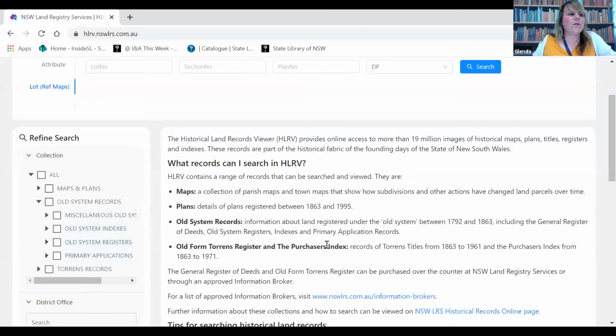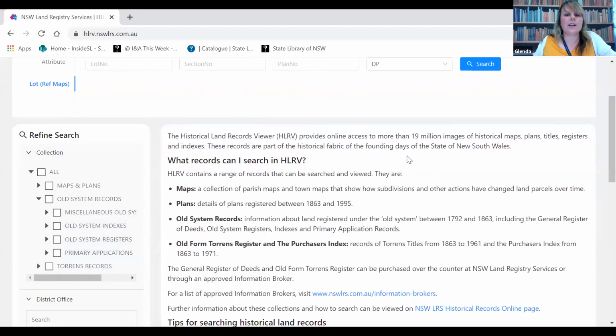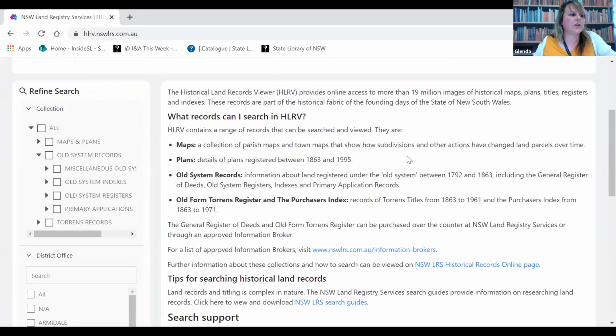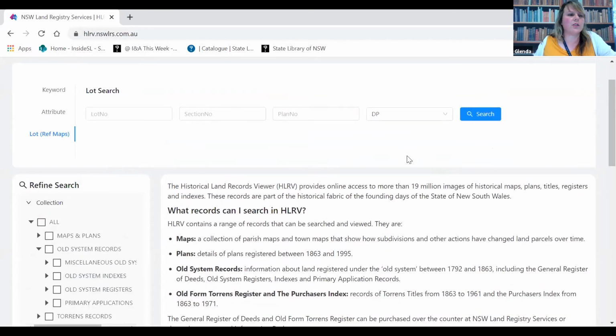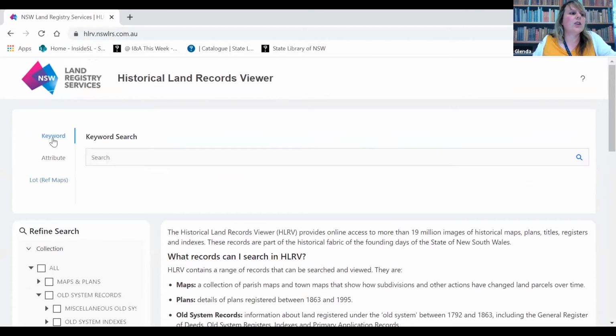Now below on the right is information on HLRB, including some great guides, tips on searching, and information on paid research. Okay, so let's go back up to the top and do our first search. Keyword looks like you could put in an address or a name, but if that was the case, we really wouldn't have four webinars. If you put those things into HLRB under keyword, you'll actually get no results.